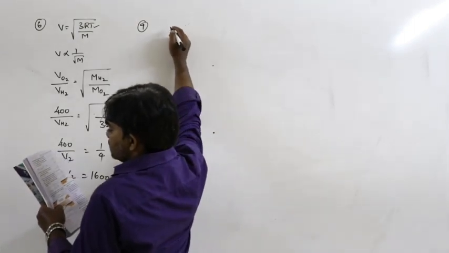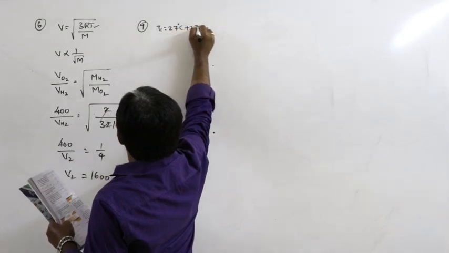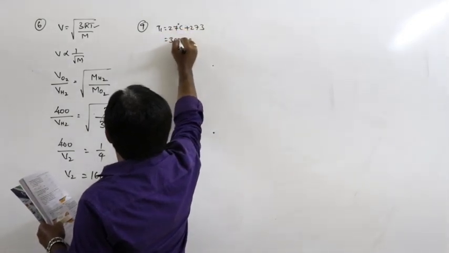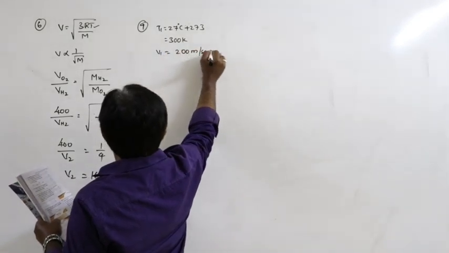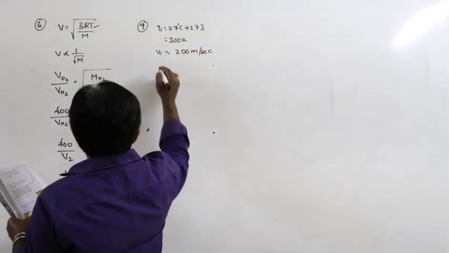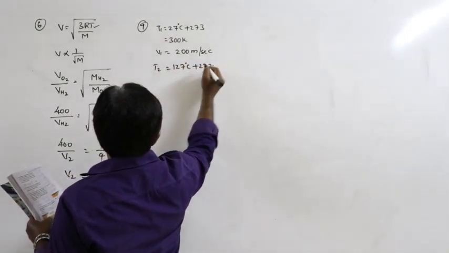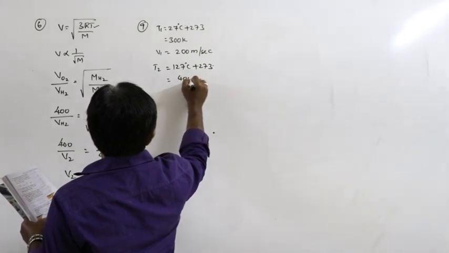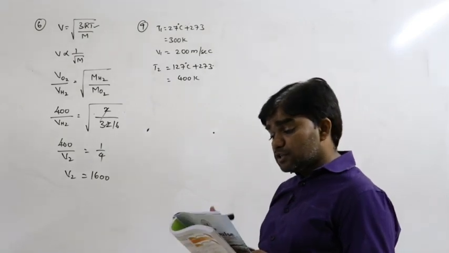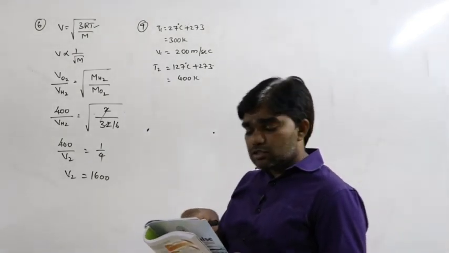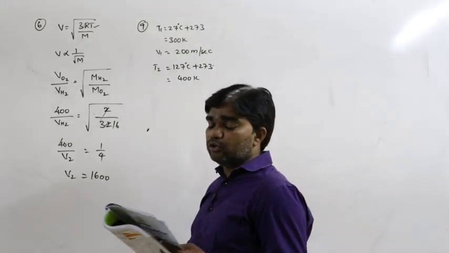So first, the temperature is given as 27 degrees Celsius plus 273, that is 300 Kelvin. At that temperature, the RMS velocity is 200 meters per second. If the temperature is 127 degrees Celsius, that means plus 273, so 400 Kelvin. What is the RMS velocity? That we have to calculate. Of course, the pressures are also mentioned. In one situation the pressure is 1 into 10 to the power of 5, and in the other situation the pressure is 0.5 into 10 to the power of 5.